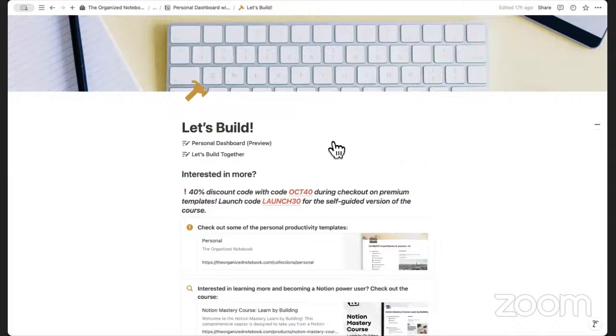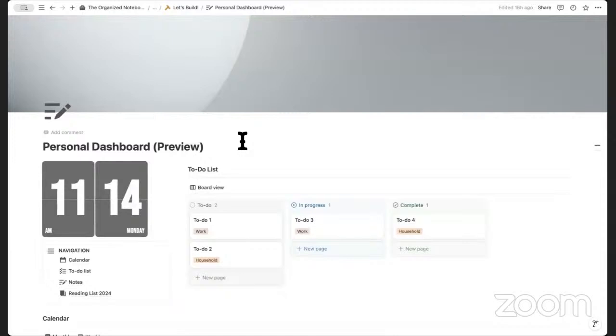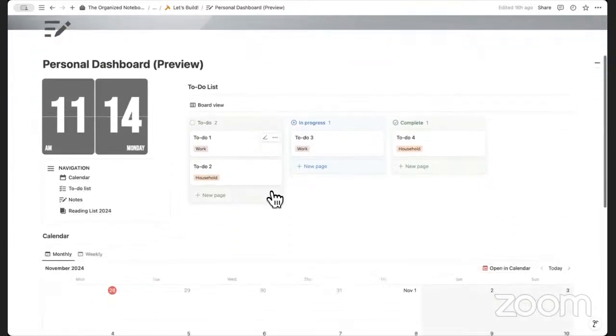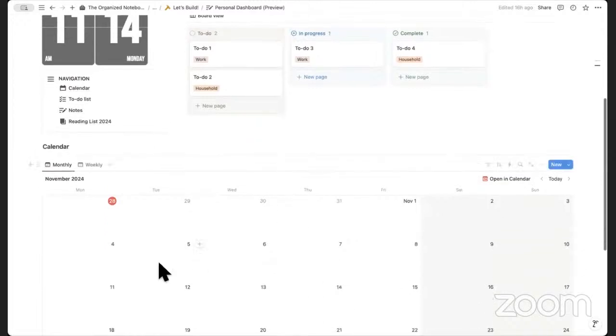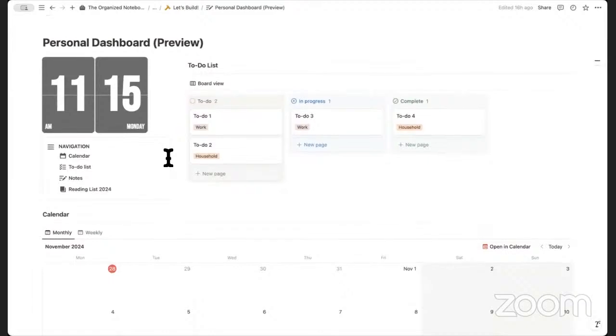And one other note, if we go to the preview of what we're going to be building today, is that this is just a guideline on what you might want to consider when building a personal dashboard, but each of these sections can be different things depending on what your specific needs are. So here we have the to-do list up top, a calendar below, and a navigation on the side. And this can just be a starting point for your own personal dashboard.